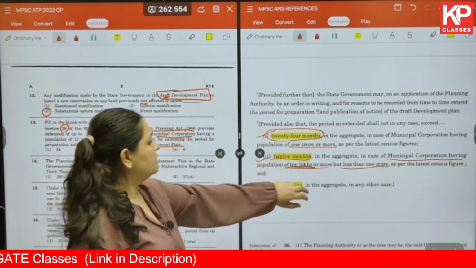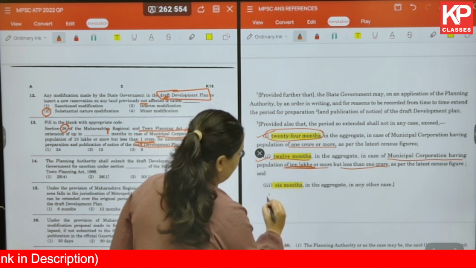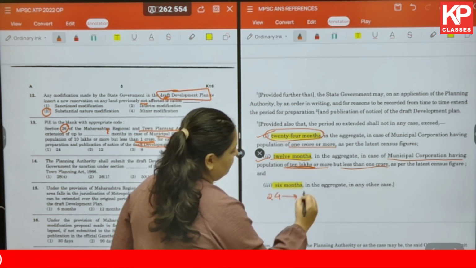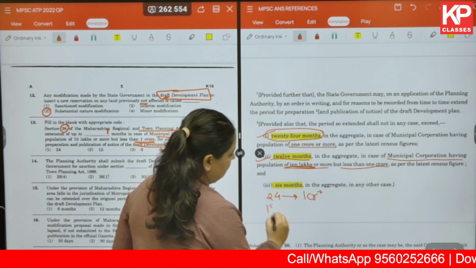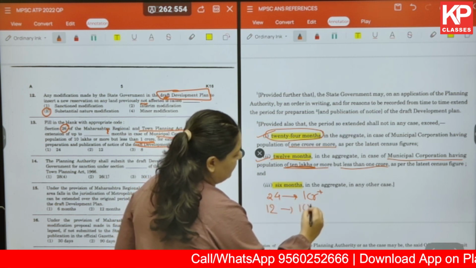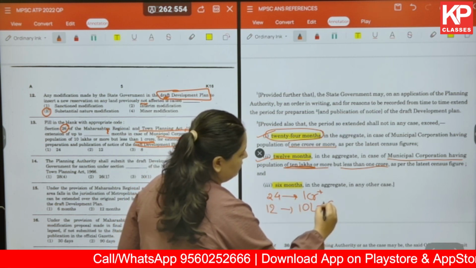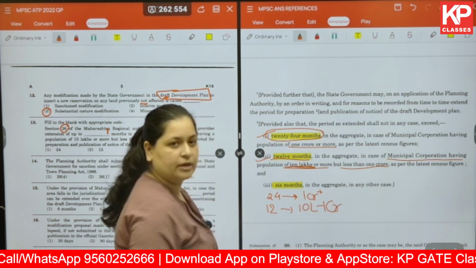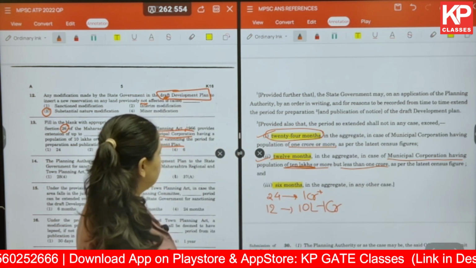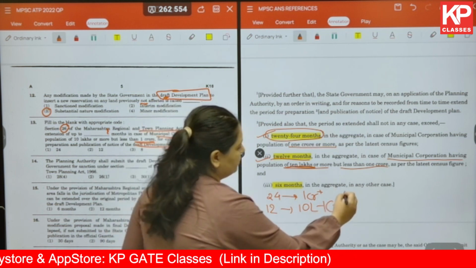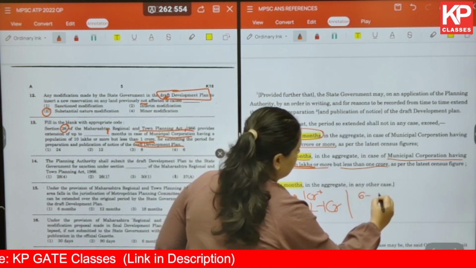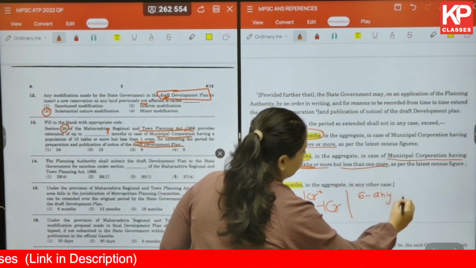So 24 months for 1 crore plus, 12 months for 10 lakh to 1 crore, should not be 1 crore plus in this particular case, and 6 months in any other case.